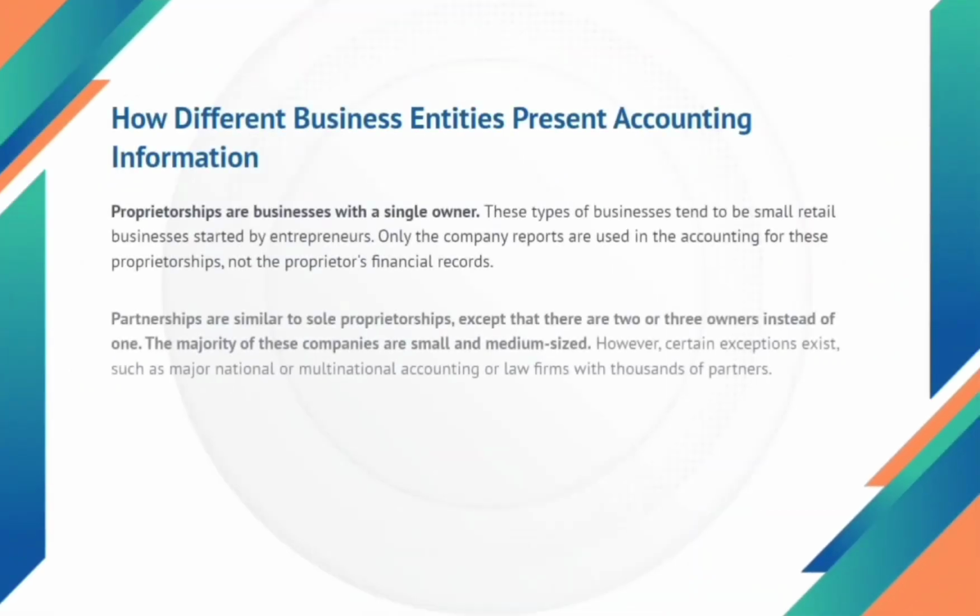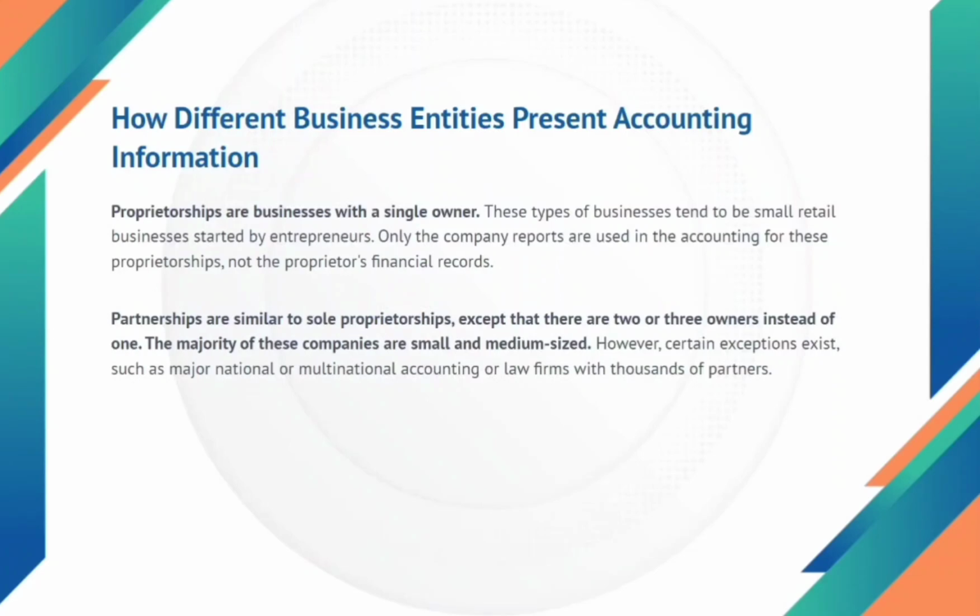How different business entities present accounting information. Proprietorships are businesses with a single owner. These types of businesses tend to be small retail businesses started by entrepreneurs. Only the company reports are used in the accounting for these proprietorships, not the proprietor's financial records. Partnerships are similar to sole proprietorships, except that there are 2 or 3 owners instead of 1.